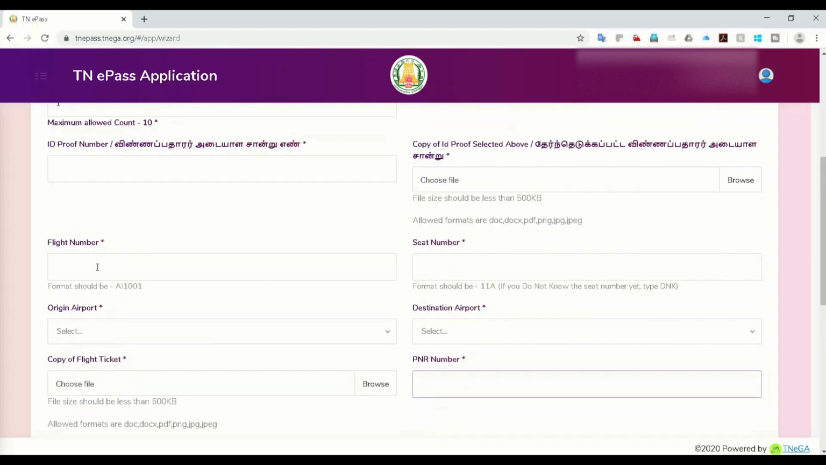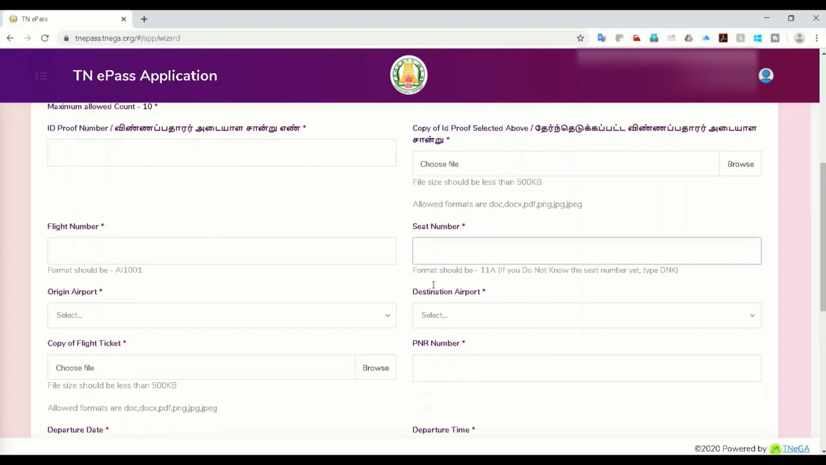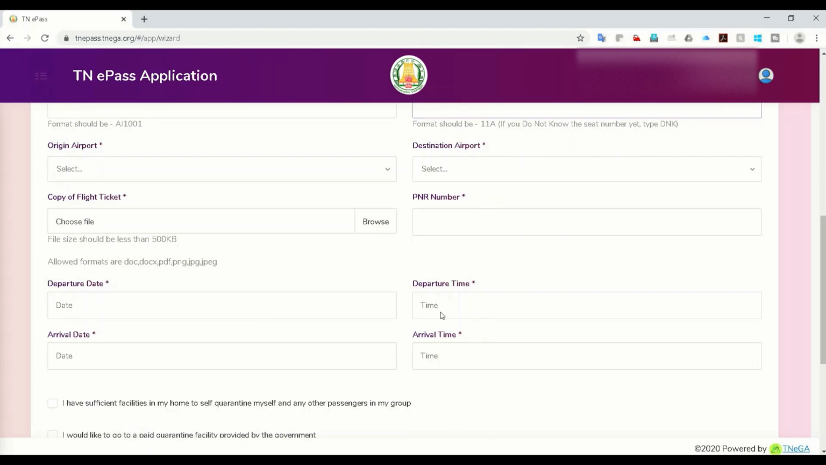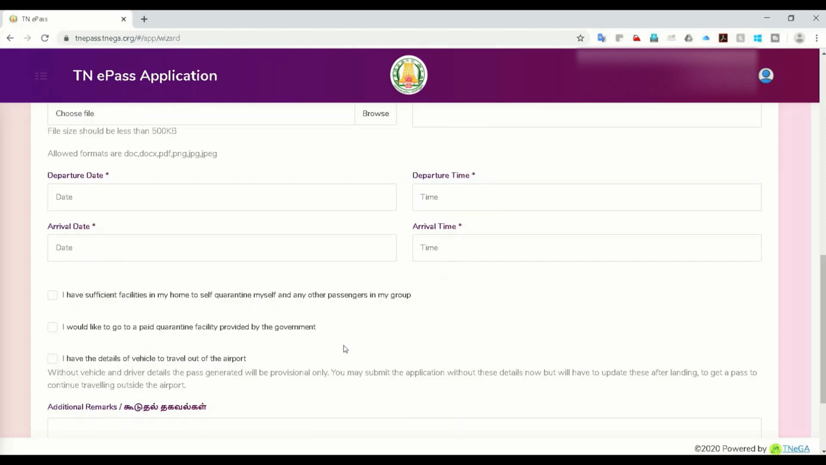Same is for the train also. You need a train number and seat coach number here. Departure date, departure time, arrival time, everything you have to mention here. I have sufficient facility in my home to self quarantine. So you have to agree, okay, I can go to my home and self quarantine for 14 days. Or, I'd like to go to a paid quarantine facility. You have a lot of quarantine facilities organized by the Tamil Nadu government. You have to pay very minimal fees and you have to stay there for some time. So that is an option.